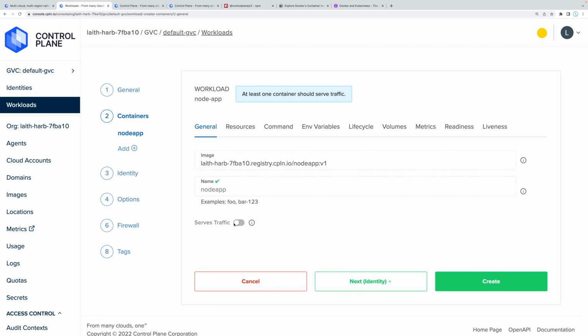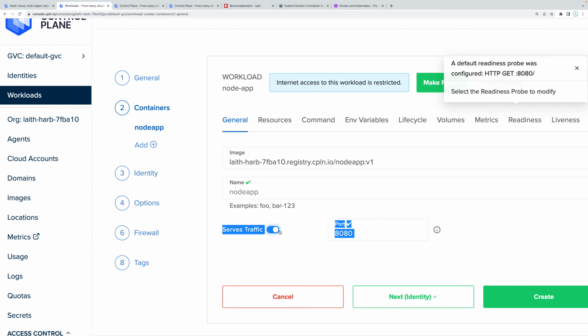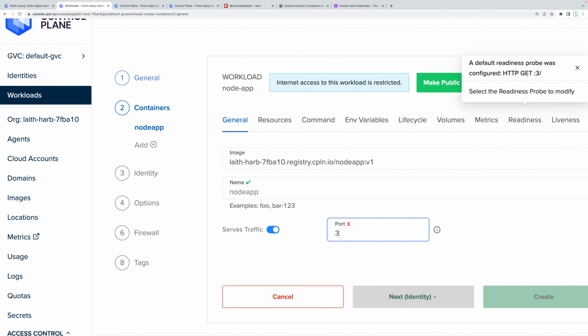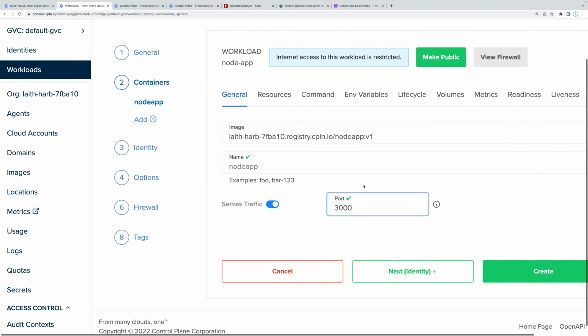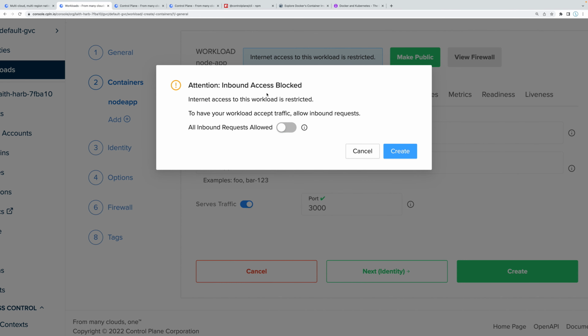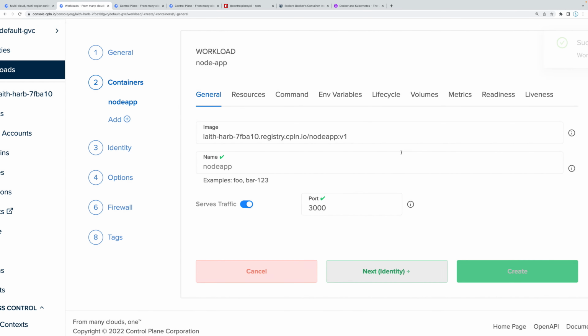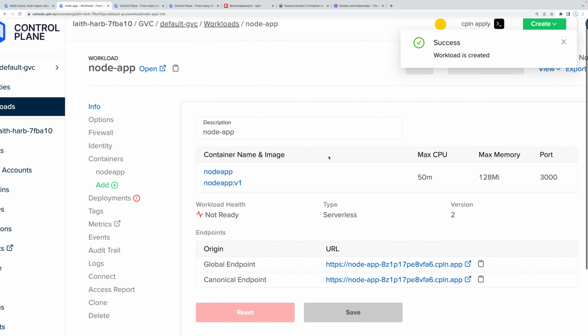Looking good. So over here with serve traffic, we need to change this to port 3000 because that is what our application is running on, port 3000. And then when we create it, it's going to ask us if we want to allow all inbound requests, which means that anybody on the internet can make a request to our server and get a response back. In this case, yes, we do. And we're going to go ahead and create it.